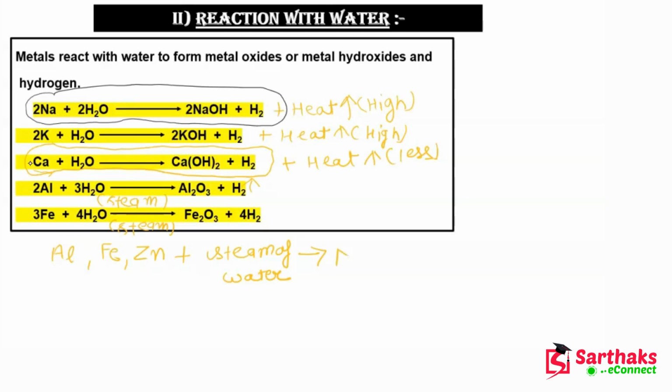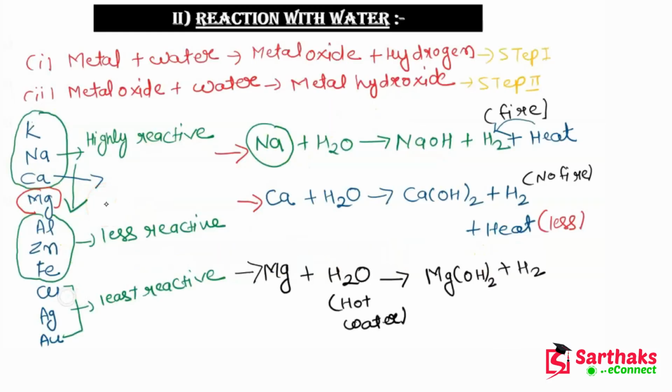Now guys, after understanding this, let's talk about the metals at the end of the reactivity series. So let me tell you what will happen here. You can see there are three metals: copper, silver and gold. Because these are less reactive, in this case the reaction will not take place.